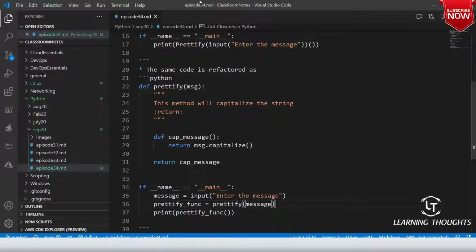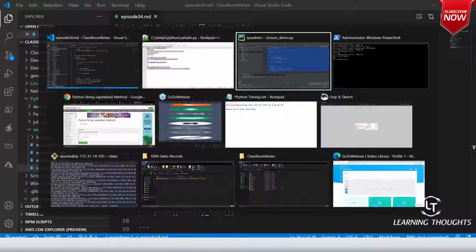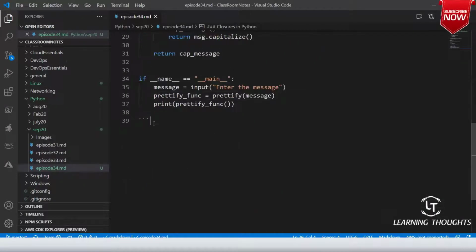Okay, now let us get into a short introduction to anonymous functions. We'll be discussing this concept again. What is an anonymous function? A function without a name.